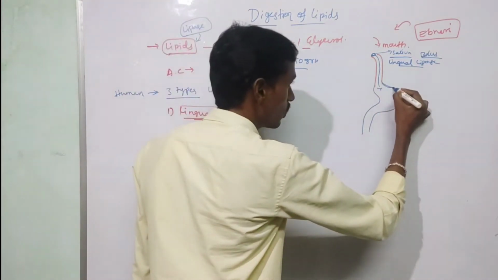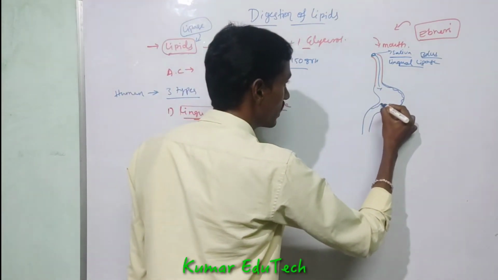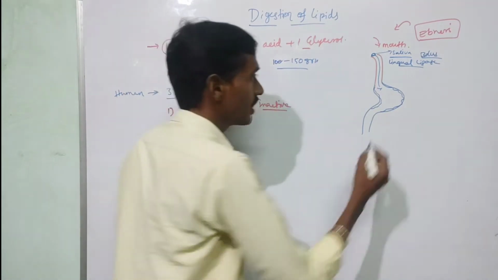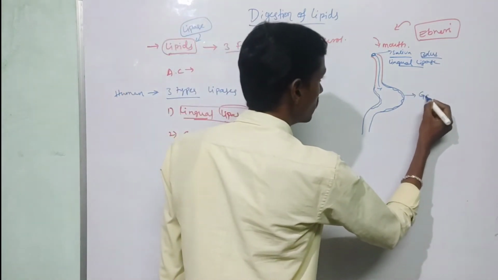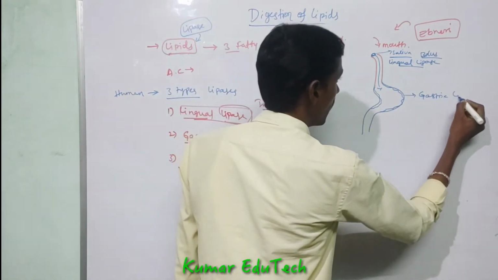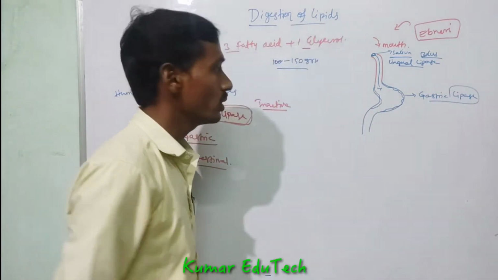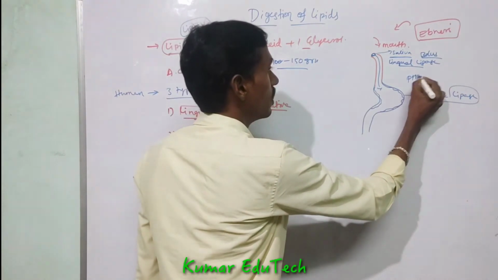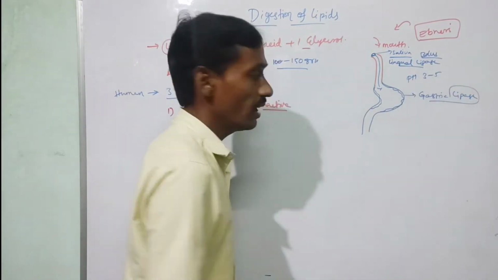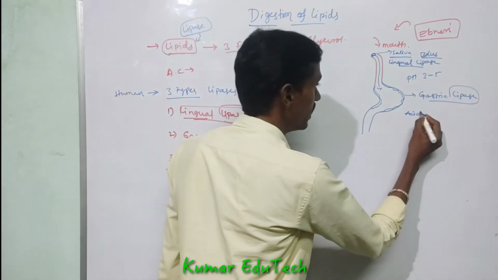The gastric walls, or gastric mucosa, secrete gastric lipase. This gastric lipase is active at a pH of 3 to 5, which is an acidic medium.